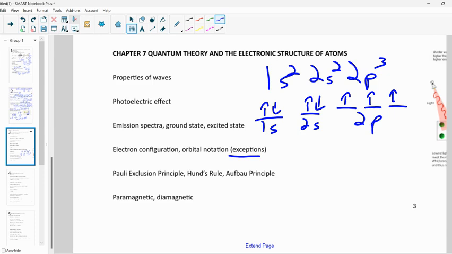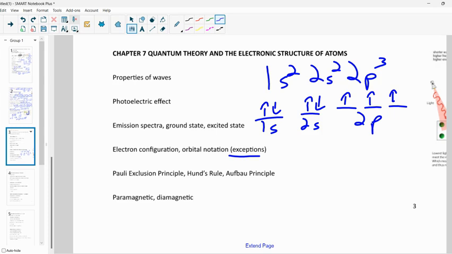It's easier to get into that configuration. We said there's a little bit of added stability to half-filled orbitals and completely filled orbitals. So when we're looking at periodic trends, there might be some inversions, where one might be slightly higher than we expected it to be, based on that added stability of our half-filled versus completely filled energy levels.